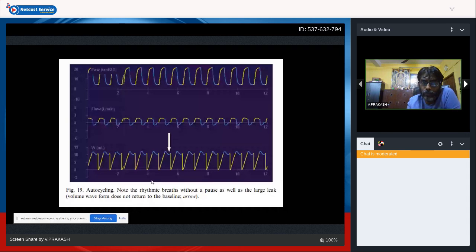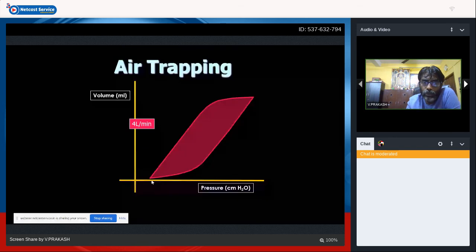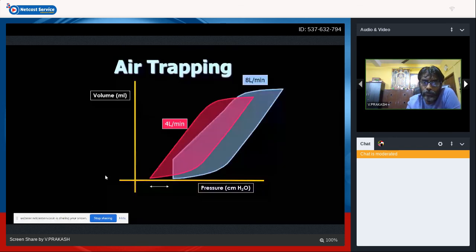Air trapping. So what happens in air trapping? You set a PEEP of 4. But if the wave starts at 6, you know that that's auto PEEP, right? That's air trapping happening. For example, you set 20 by 4. Here it's 20, here it starts with 4, but it starts at 6. That means there's an auto PEEP generated. This straight line is a sign of leakage.